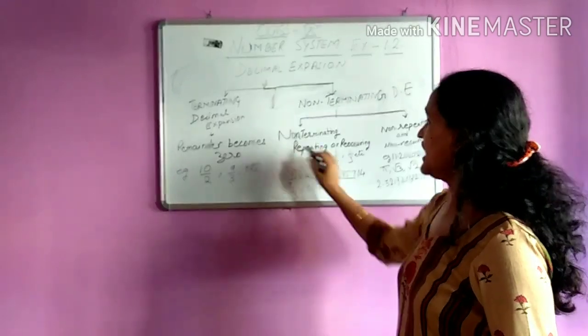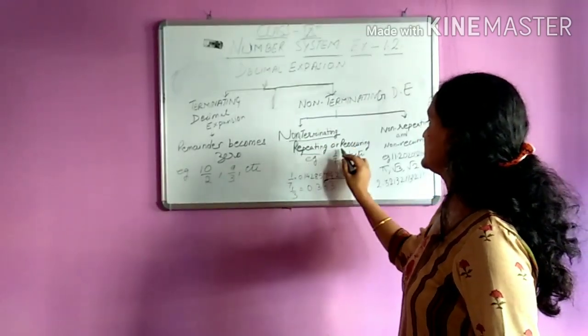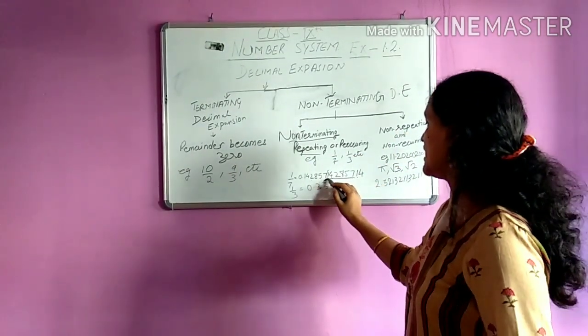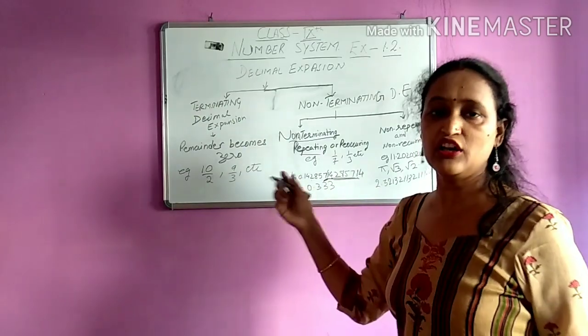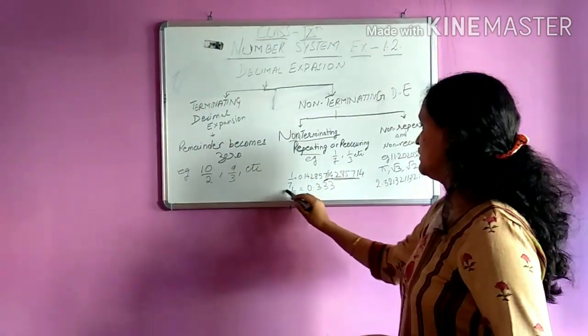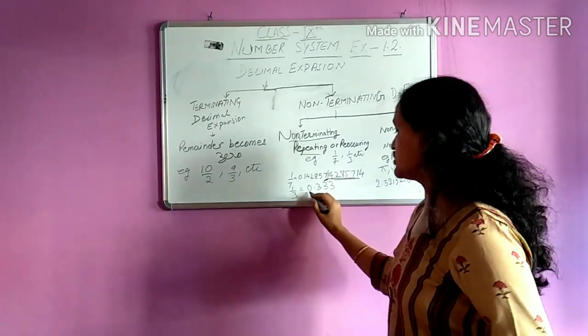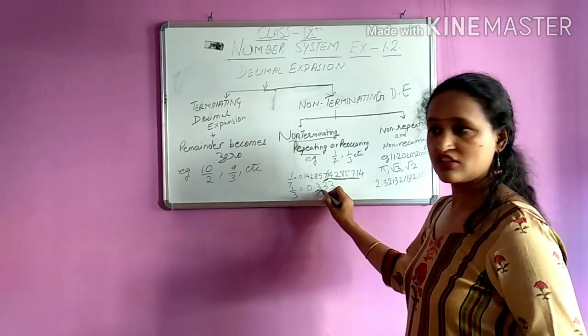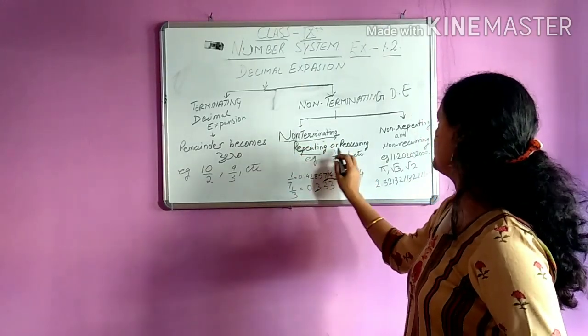So it comes under non-terminating repeating decimal expansion because it repeats after a certain interval. So 1 upon 3 is also 0.33..., so it will repeat after 3. So it is a non-terminating repeating decimal.